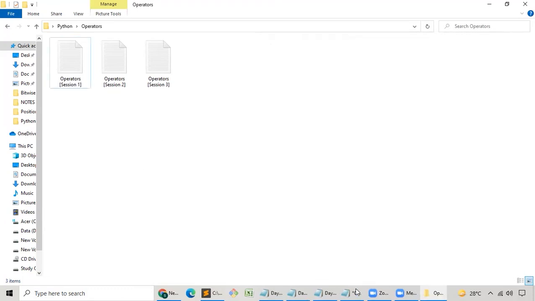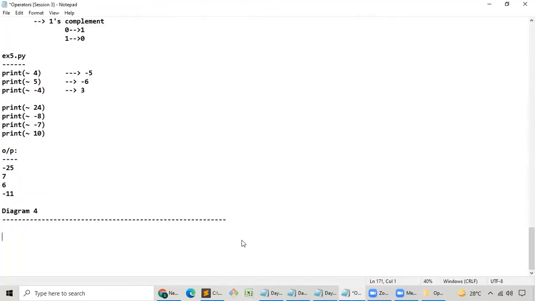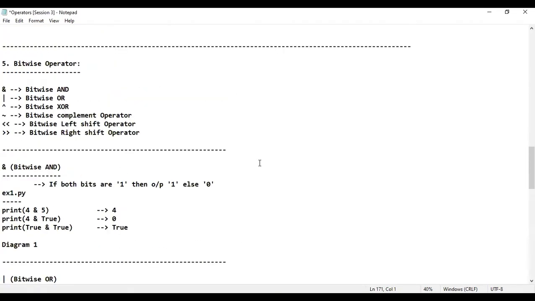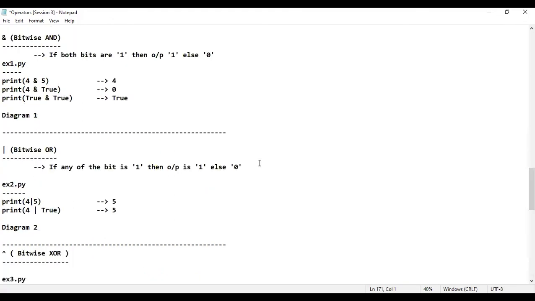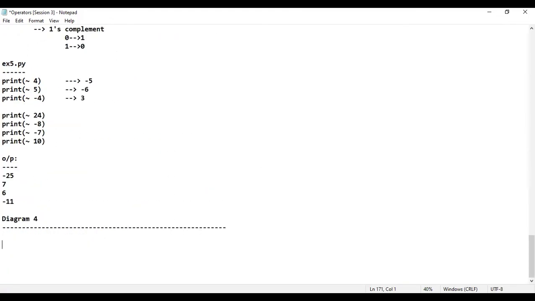Observe. In session number 3, what have I taught? Till 5 operators, I have taught you 5 operators. So which is the 5th operator, sir? Bitwise operator is what I have taught. Next, shift operator, I'll be teaching there. I know this shift operator will come under this. It's okay, fine. Let me just take it there itself. That is shift operator. There are 2 shift operators: bitwise left shift operator, bitwise right shift operator. I'm going to teach you in the next session. Afterwards, the 7th one, assignment operators, I'm also going to teach in the next session. Afterwards, there is a very important ternary operator that I'll also teach in the next session. Will that be fine? Okay, great.